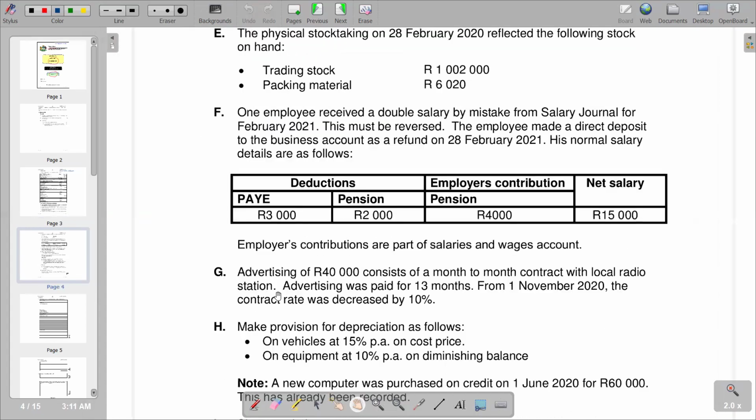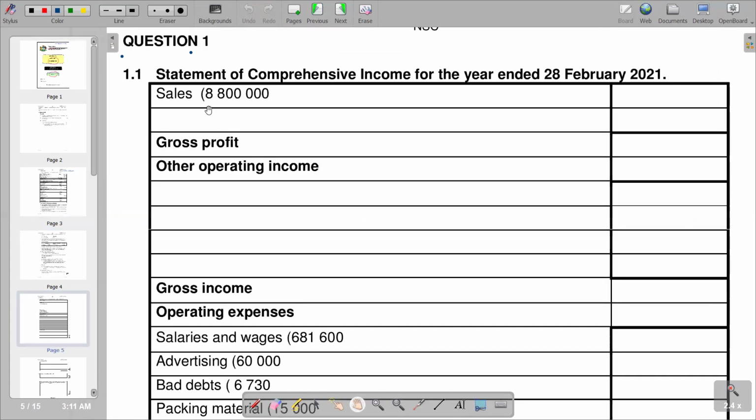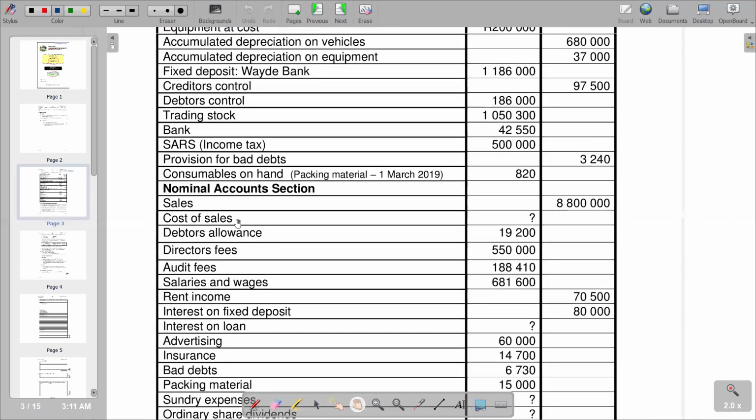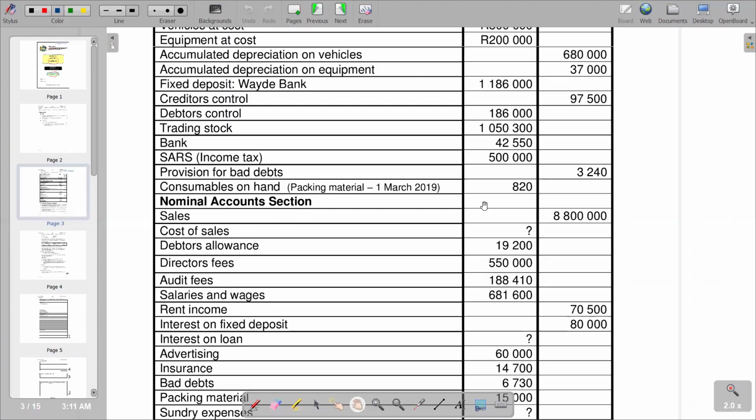According to our answer section, we are going to start with the sales, which is 8,800,000 as given in the pre-adjustment trial balance. But we have some adjustments that we need to take into consideration. Remember, on the nominal account section, that's where we find our figure of sales. We have 8,800,000 pre-entered. Then we check for early settlement allowances, debtors' allowances.